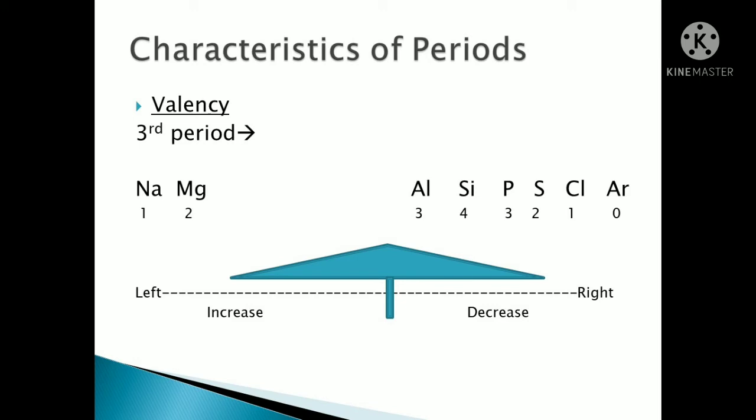Again from silicon to argon, what happened? It started decreasing. So when we have to state the characteristics of periods in terms of valency, we will say that from left to right it will increase and again it will decrease. Okay students, so these are the characteristics of the periods regarding valency.